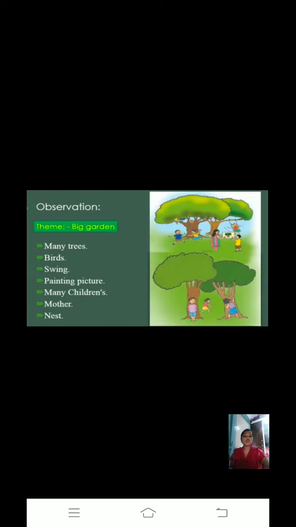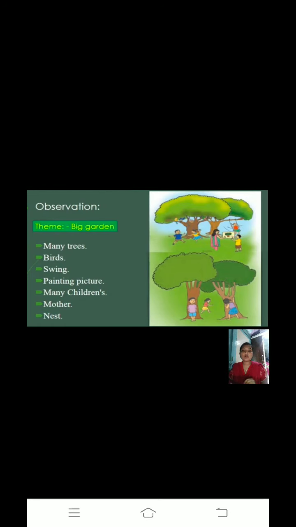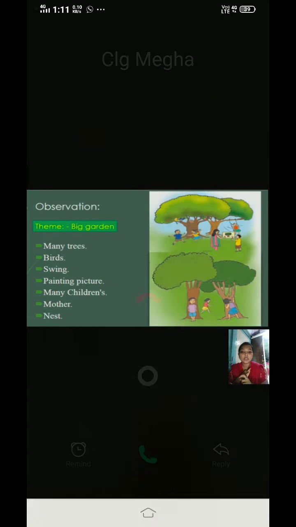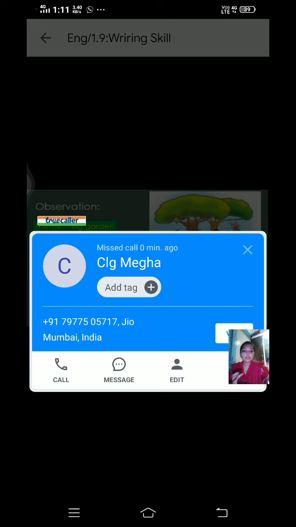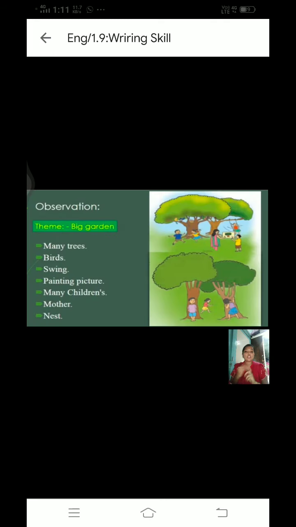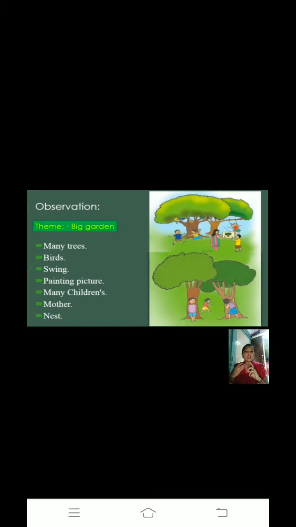First we have to observe the picture. What we have observed in this picture is that this is a big garden, right? There are many trees, and you can see many birds. You can see a swing, a girl painting a picture, many children, and the mother. And you can see the nest. So these are the observations. First you have to see the picture and observe it.